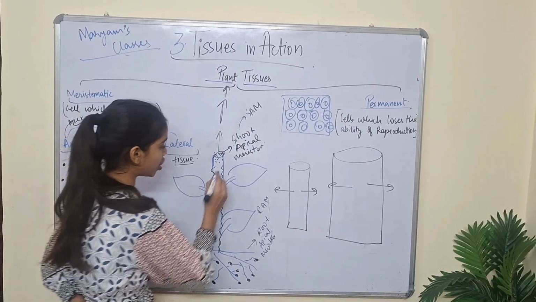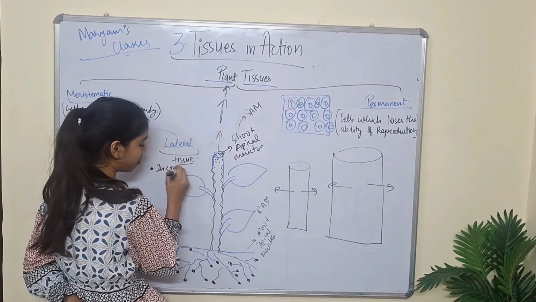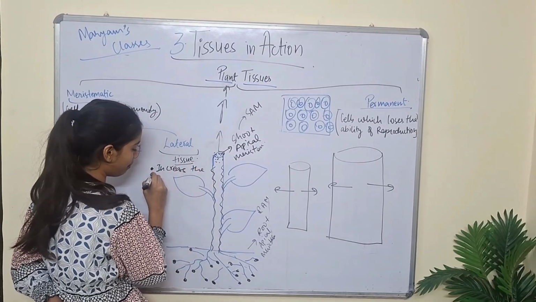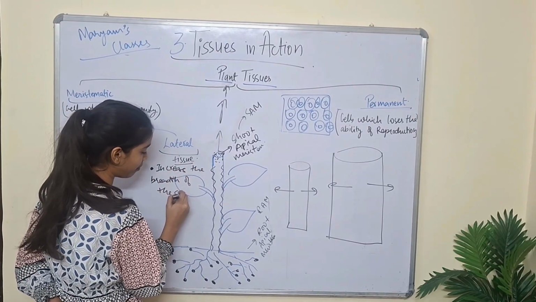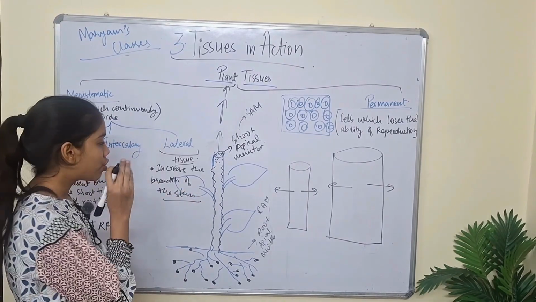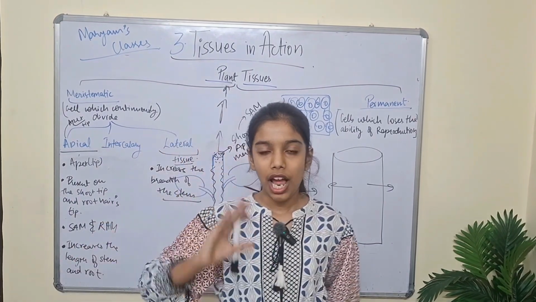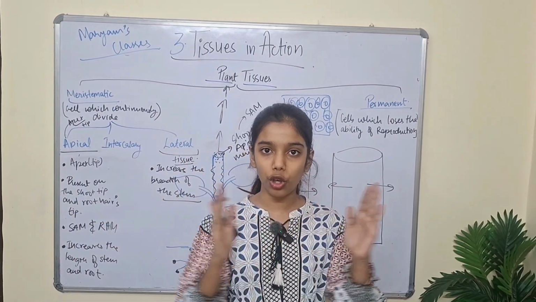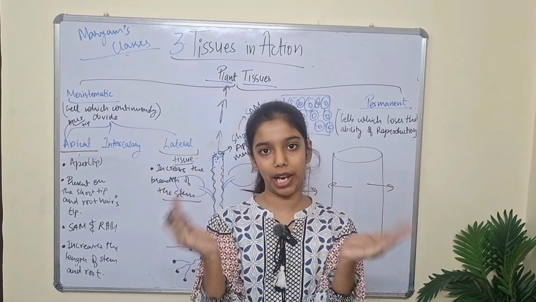Okay, so this tissue increases the breadth of the stem. Okay, so these lateral tissues are present on each and every plant, and it helps in the growth of the breadth of the plant or the lateral surface of the plant.